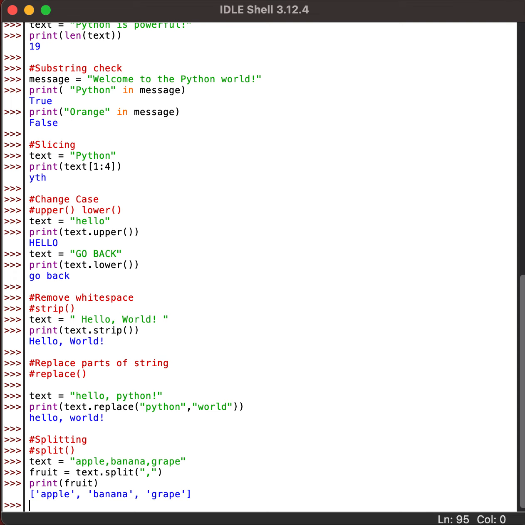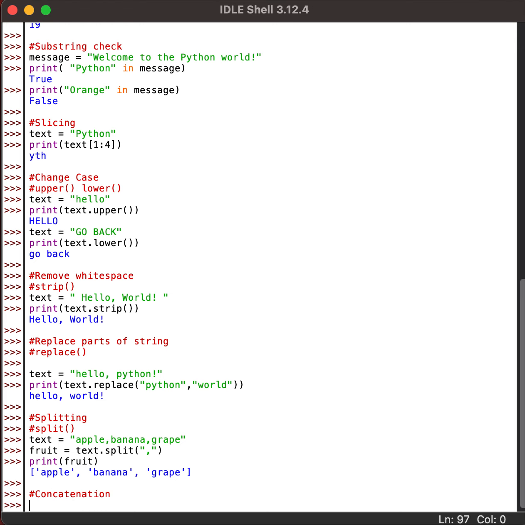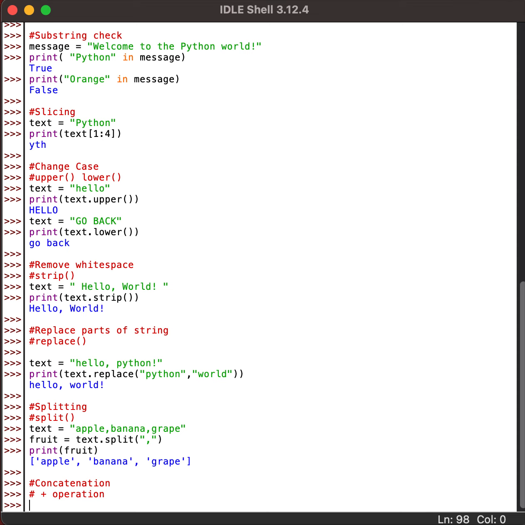After this, let us see two more functionalities. We can use concatenate. So what is it? It means combining strings using the plus operator.